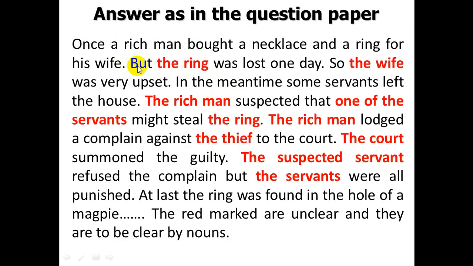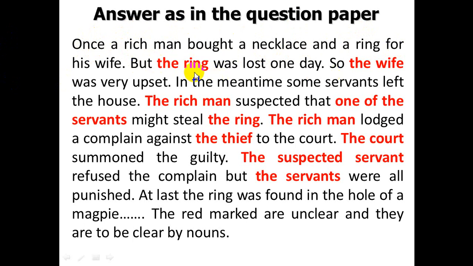This is the system of answering the pronoun difference. Answer as in the question paper. That is, you have to answer in this way. Once a rich man bought a necklace and a ring for his wife, but the ring was lost on him.